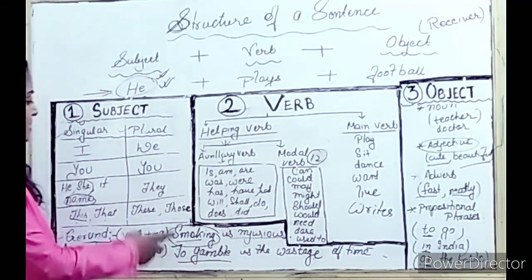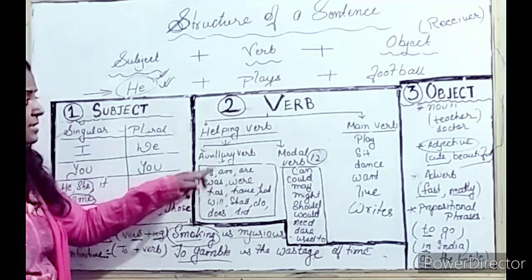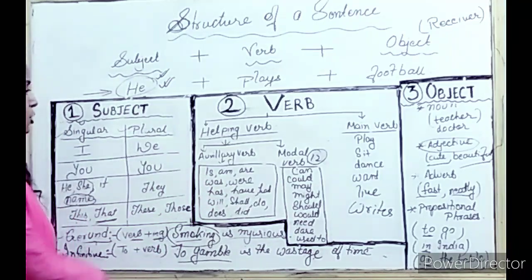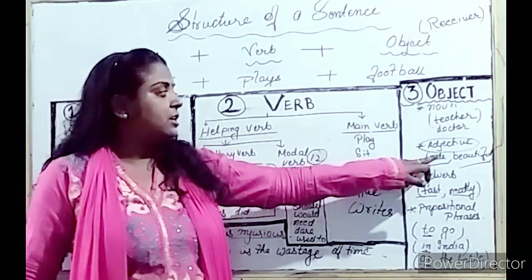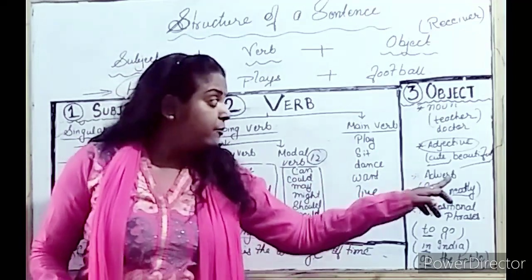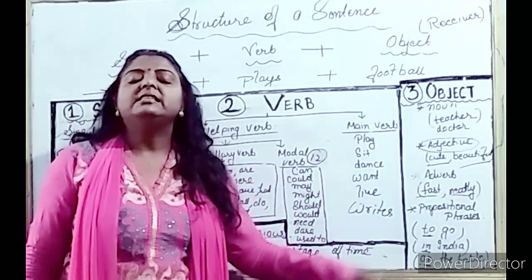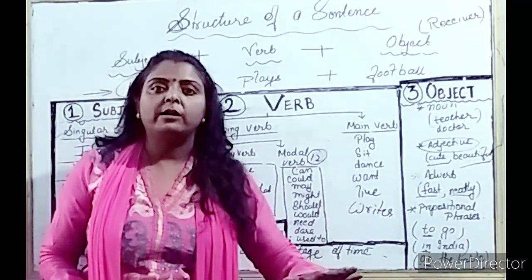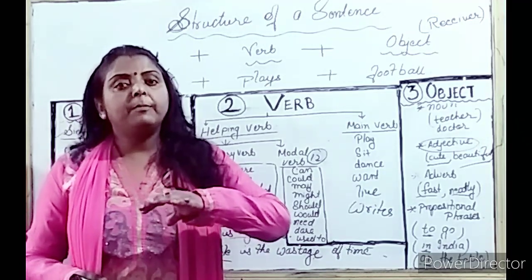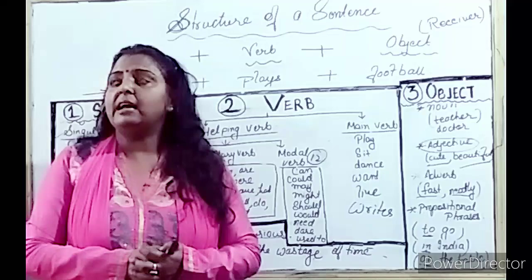Let's frame a sentence. Let's take that. That girl is cute. वह लड़की प्यारी है. ठीक है? So we can use the adjective cute as an object. Now we can also use adverb as an object like fast, neatly. These are adverbs. Adverb means what? Which adds more about the verb. जो कि verb के बारे में कुछ extra बताता है. That is adverb.